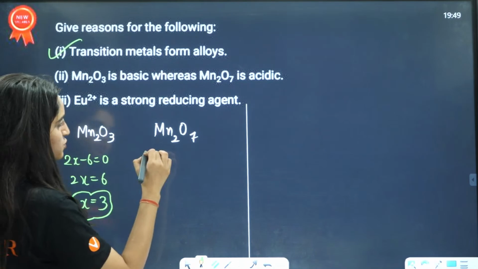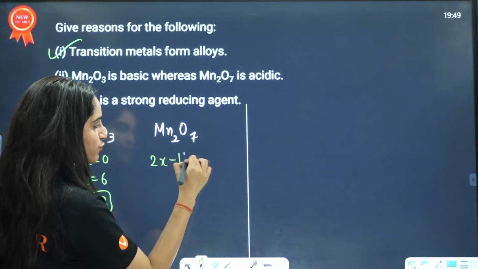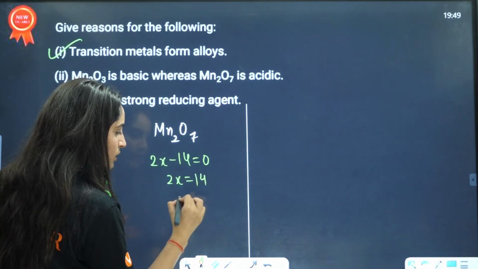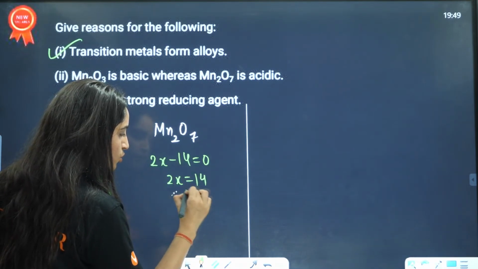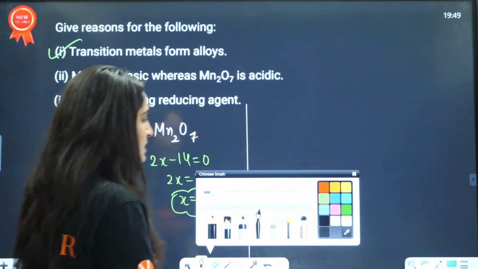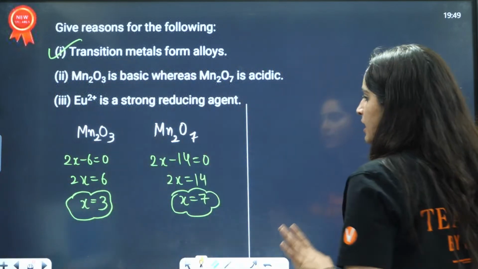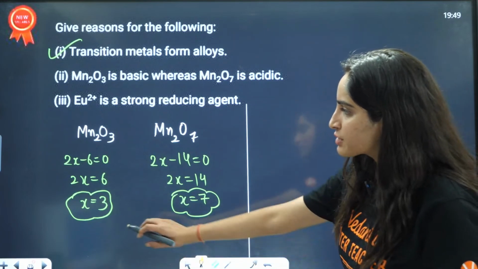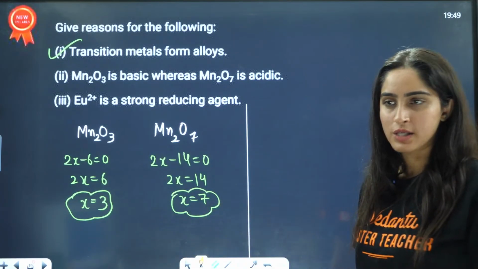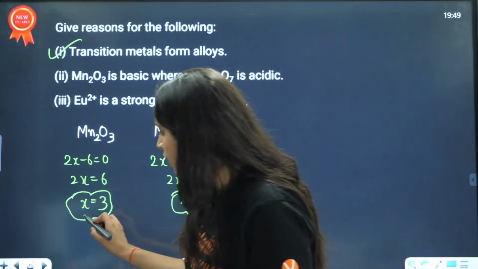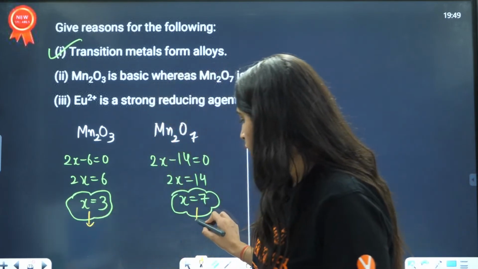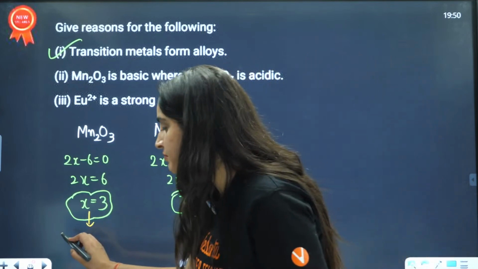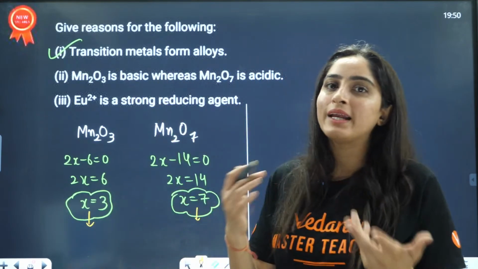What about this one? For Mn2O7 it is 2x minus 14 equals 0, so 2x equals 14 and x becomes 7. Understood? You will get this from here. Now x is 3 here and x is 7 here. This is a lower oxidation state and this is a higher oxidation state. Lower oxidation state means it has not lost so many electrons.